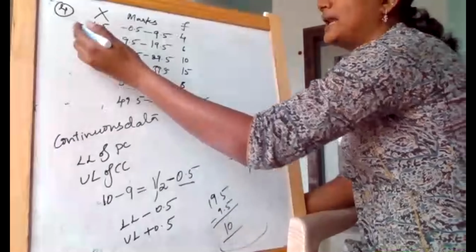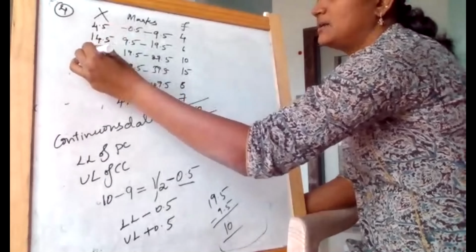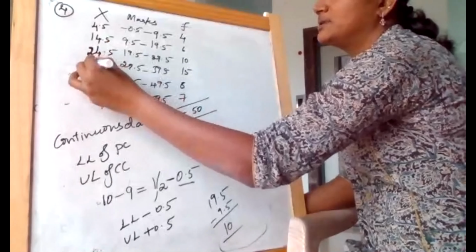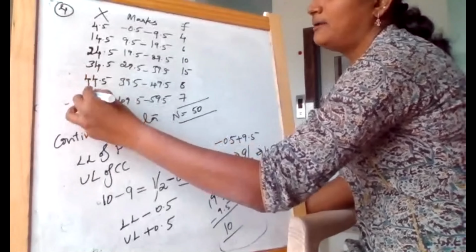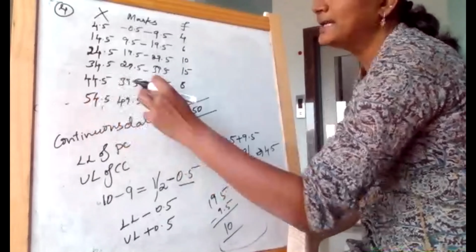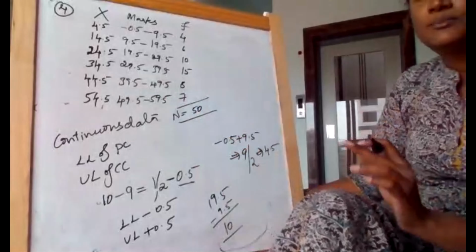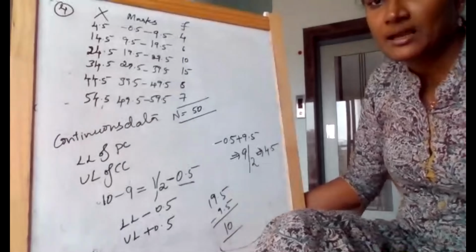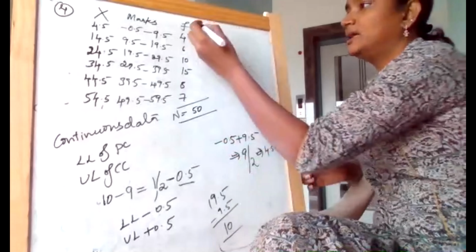So just keep on adding 10 to your first value: 14.5, 24.5, 34.5, 44.5, and 54.5. If you calculate also, you will get the same thing. This is just to simplify your process. Okay? Am I clear? Yes, ma'am.